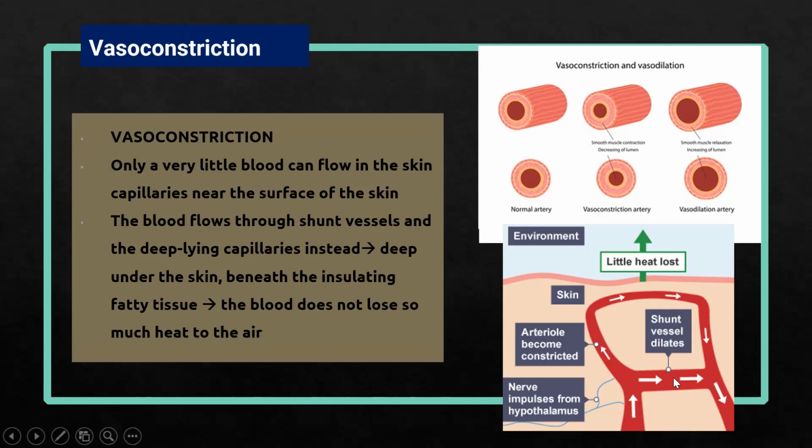It lets the blood go from the arteriole to the venule directly without going through the capillaries on the surface of the skin. Because the blood flows in the deep layer in the shunt vessel near the adipose tissue, the heat cannot be radiated or lost from the blood. That's why the body can save more heat.